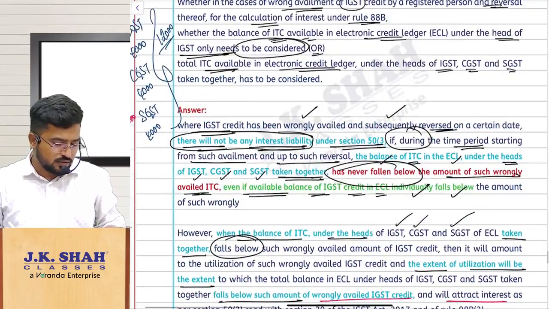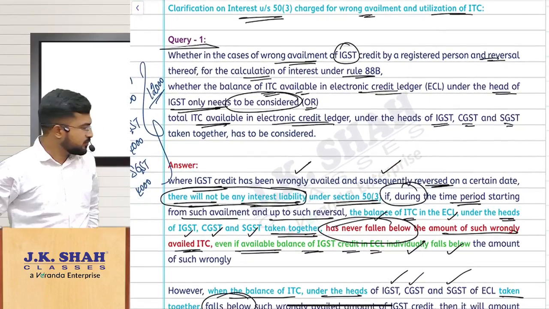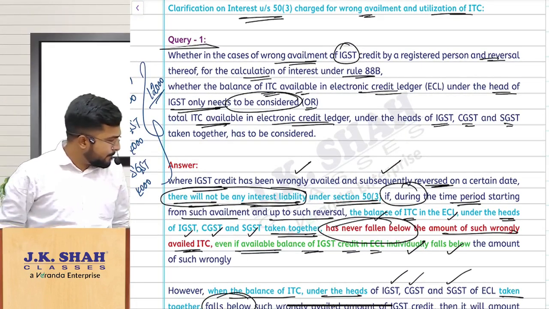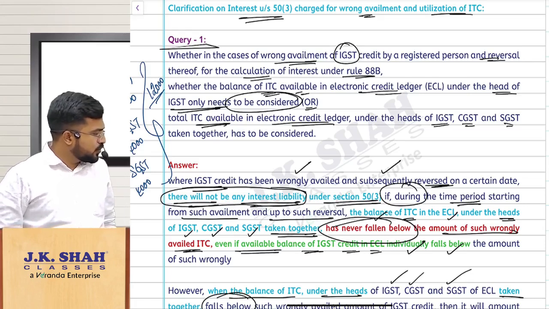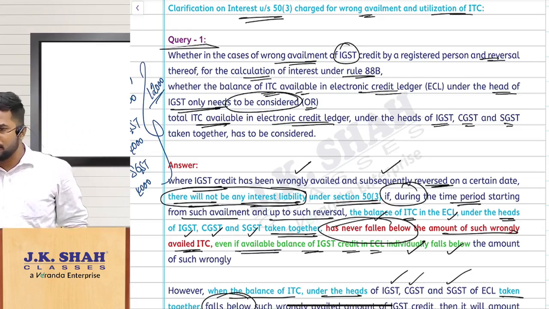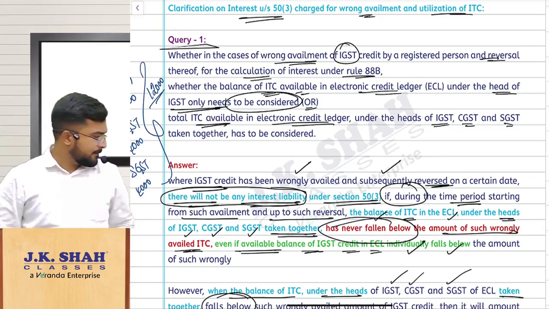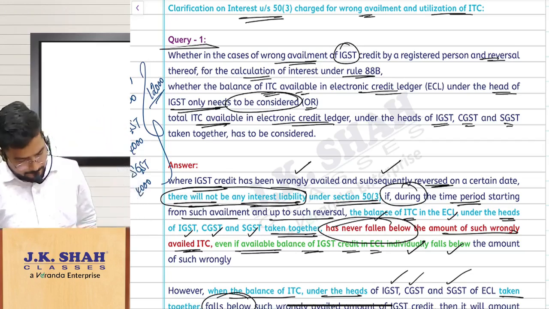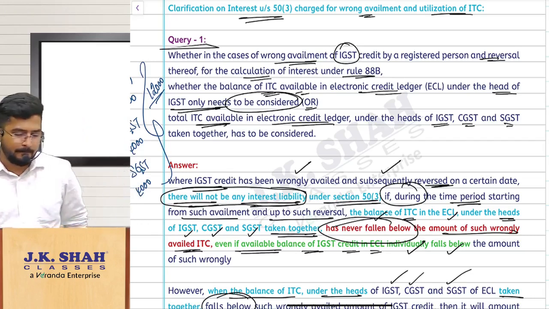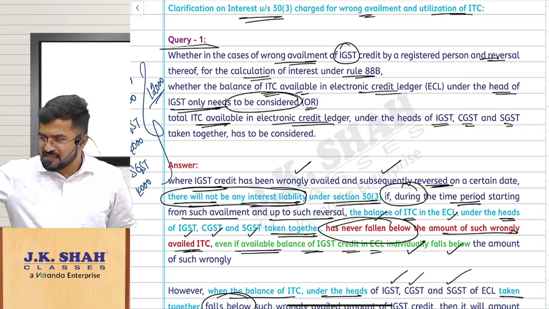What is the answer? Look at the query and answer. Just read it once. You understood it, but just read it once. No. See, this clarification is only for IGST, not for CGST, not for SGST, nothing. Don't use any other creativity. Read fast.